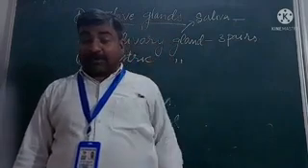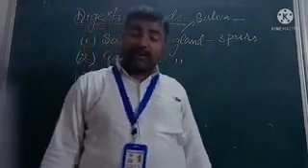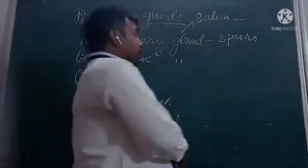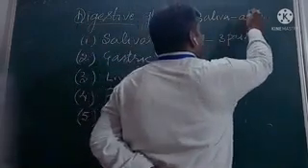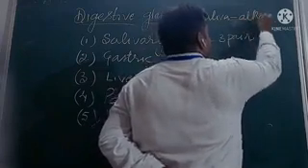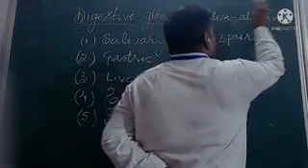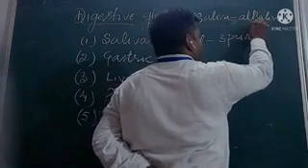What is the chemical nature of saliva? Chemically, saliva is slightly alkaline or basic in nature, and its pH is 7.5.